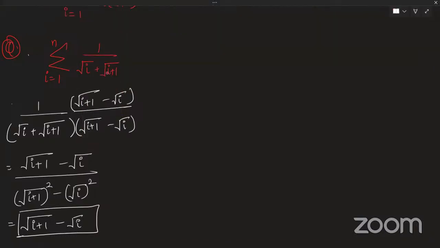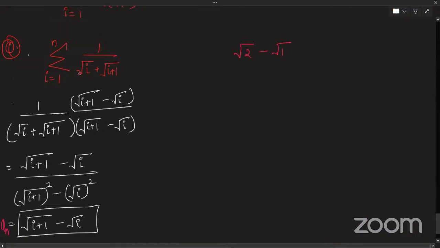So let's do it. This is the general term of this series, with i going from 1 to n. I'll substitute i as 1. What happens? It is under root 2 minus under root 1, correct? Then I'm substituting i as 2. Then I'm substituting i as 3.